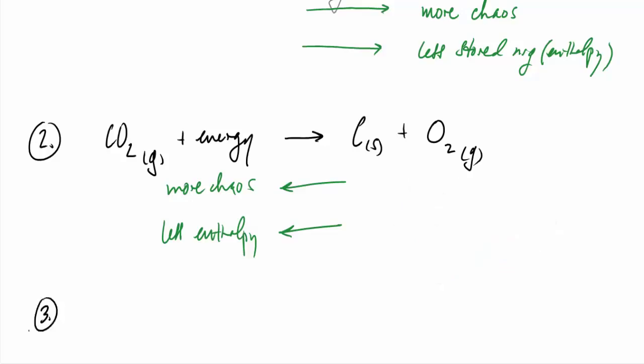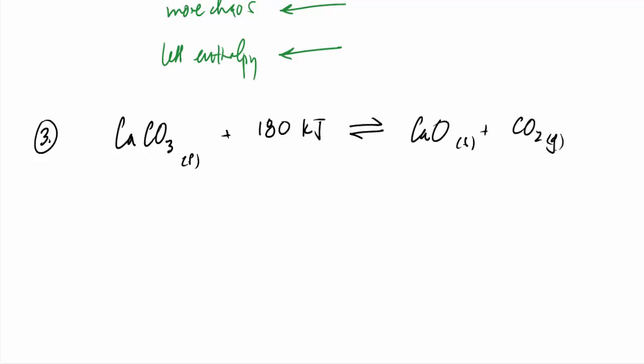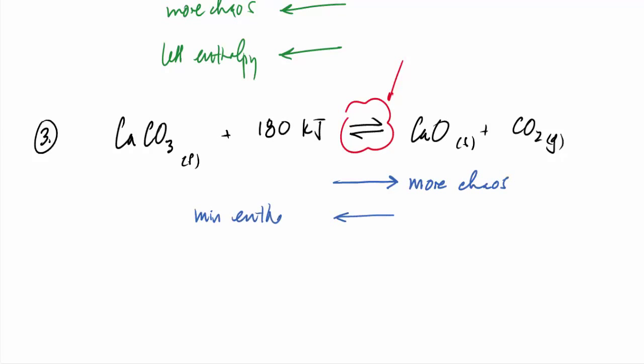Here's a third reaction. This one here is the decomposition of calcium carbonate. And this one here is an endothermic reaction. It requires 180 kilojoules to do. It produces the calcium oxide and CO2 gas. Notice this special double-ended reaction arrow sign. We'll talk about that in a minute. On the right you have more chaos, the gas particles. On the left, minimum enthalpy.